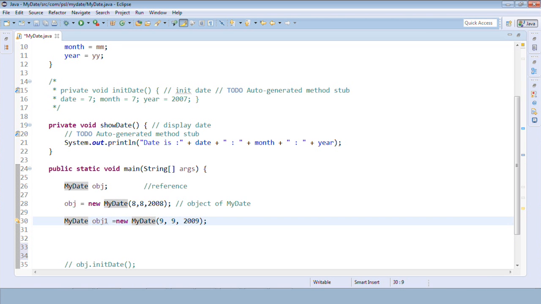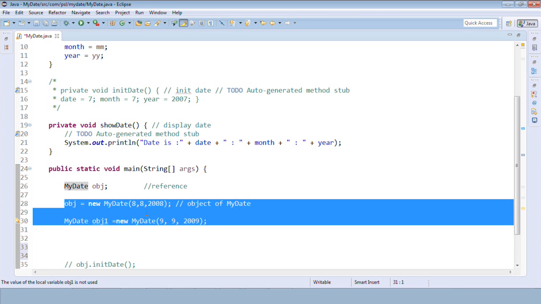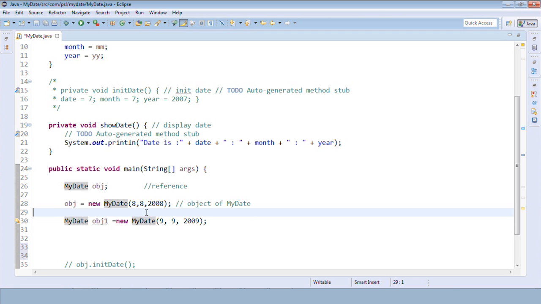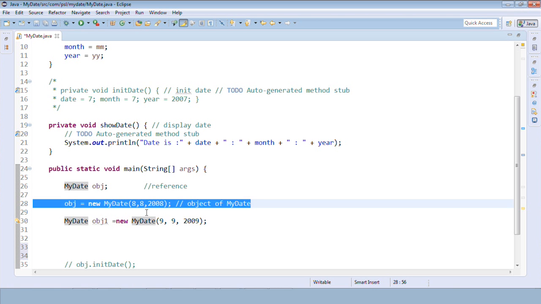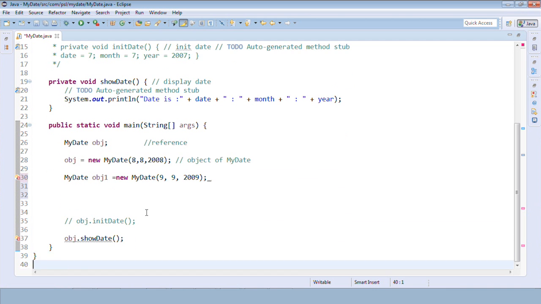Yes, so as you can see we have two objects now. One is OBJ and the second one is OBJ1. With OBJ we have some values assigned, 88-2008, and with OBJ1 we have different values assigned, that is 99-2009.